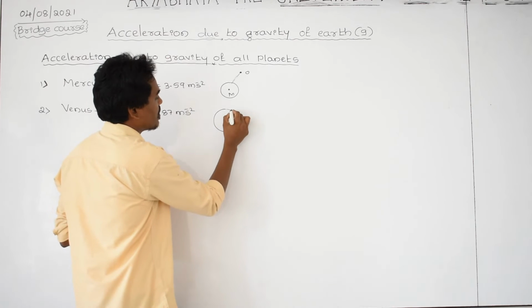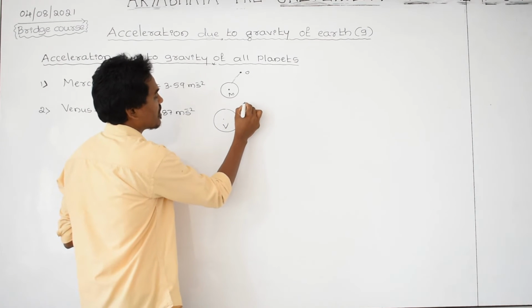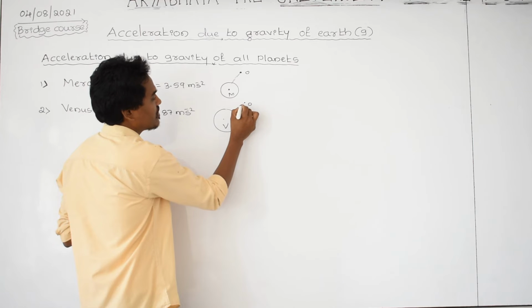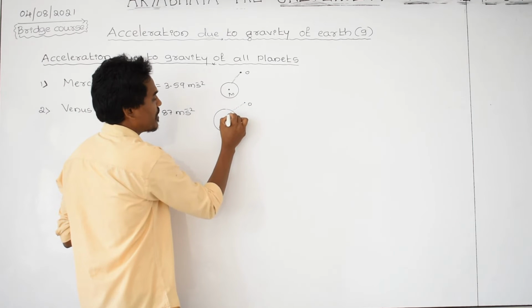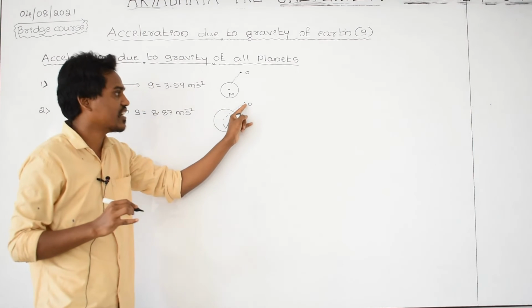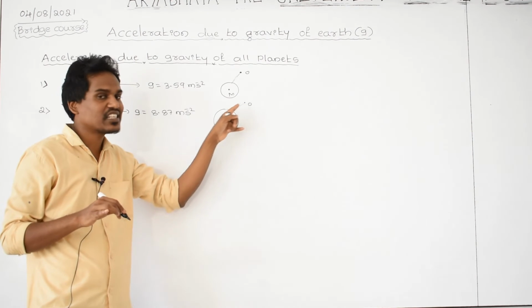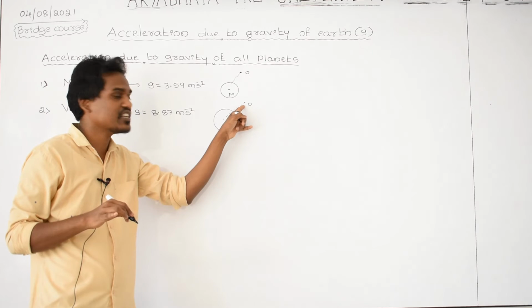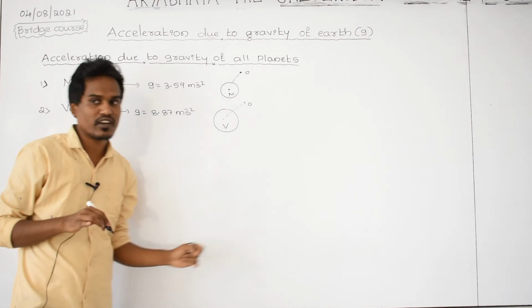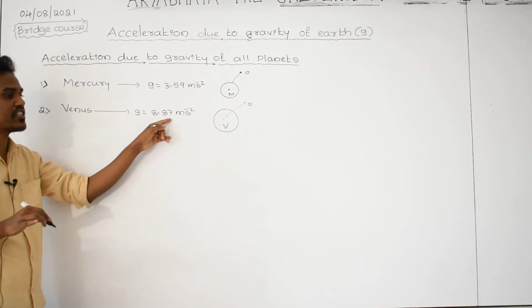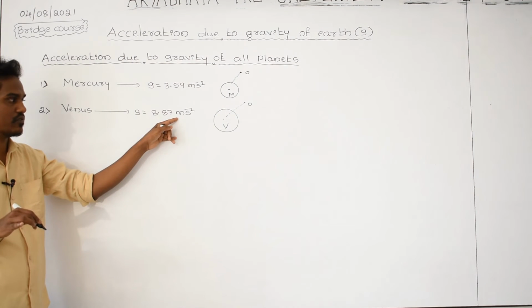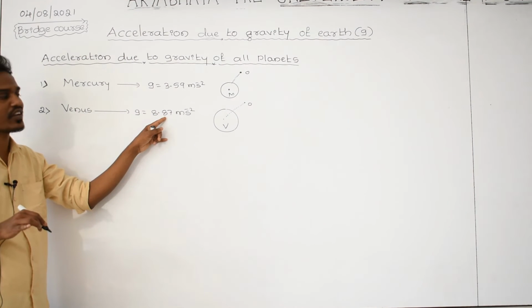From the surface, take one object to a certain height and leave it. This object is moving towards the center of Venus. Whenever it is accelerating towards the center, if you calculate the acceleration produced in this object, you are getting exactly 8.87 meter per second square. Therefore, it is the acceleration due to gravity for Venus.